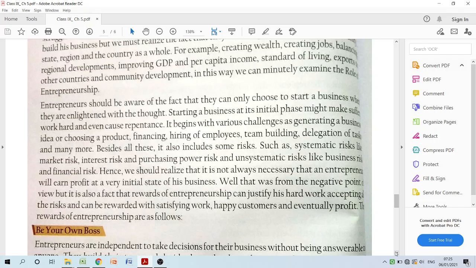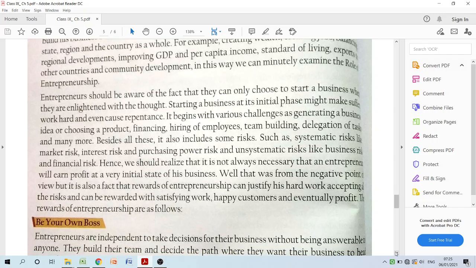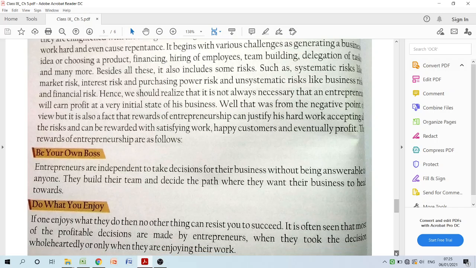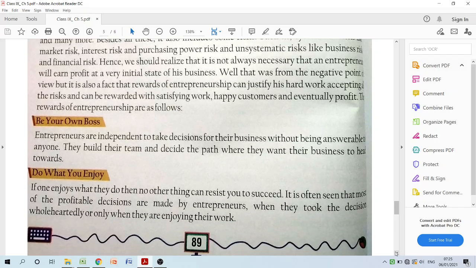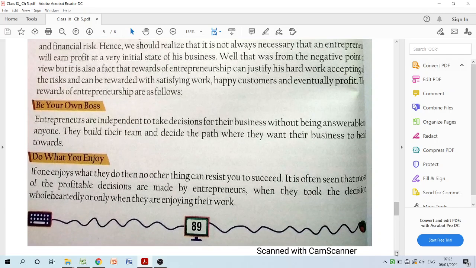But at the same time, if you want to summarize how entrepreneurs get rewarded by our society, by our community, or indirectly in ways we may not feel in tangible form: they are their own boss. These entrepreneurs are independent to take decisions. They are not dependent on other people. They have their own firm where people work under them. They have a team, a group of people who want to work along with them.